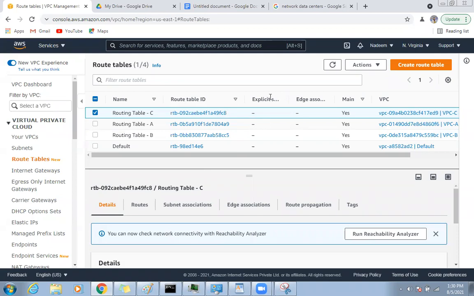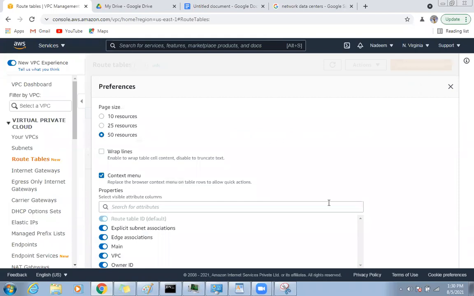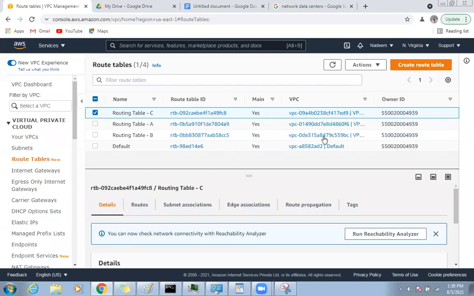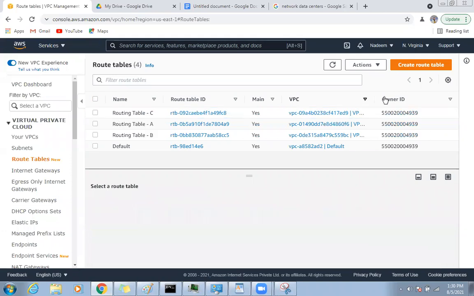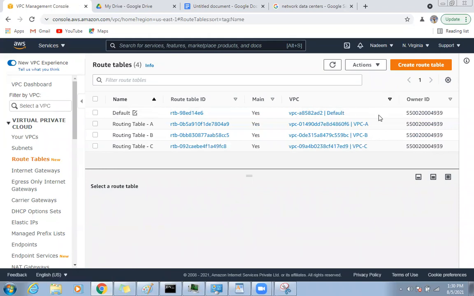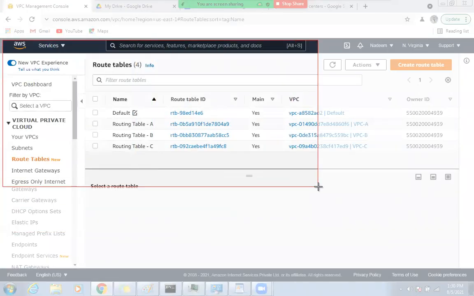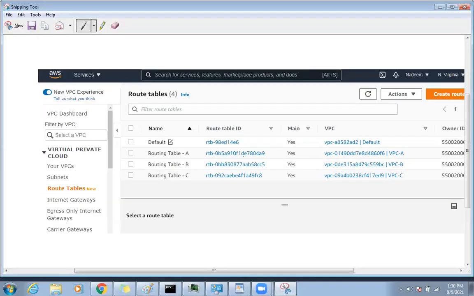So see here you are seeing some options here, explicit. If you don't want to see these options, just go here and disable it and come down. Confirm it. So those options will be gone. Now see, now this is very clear. Now your VPCs A, B, and C, your routing tables are here and you have given names, so it will look very proper. So my 3 routing tables are ready.